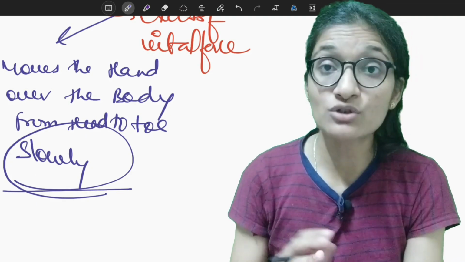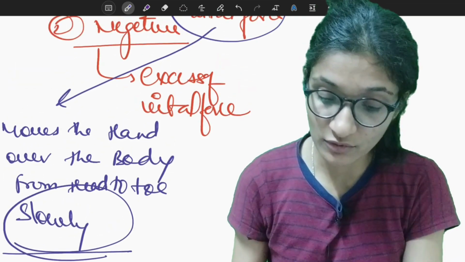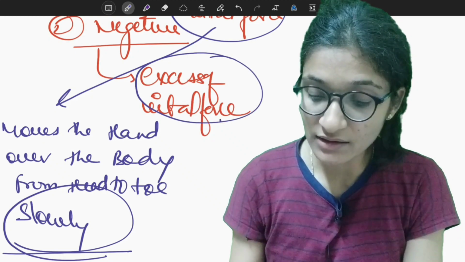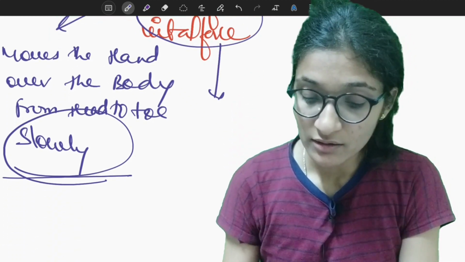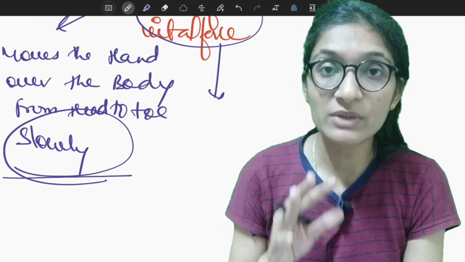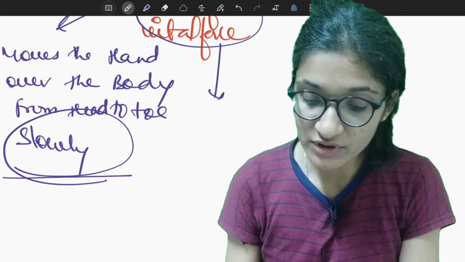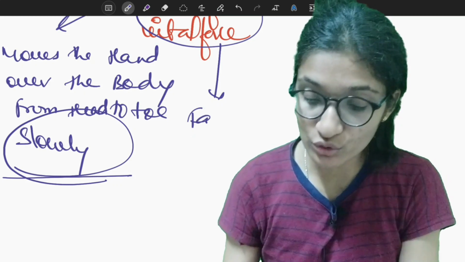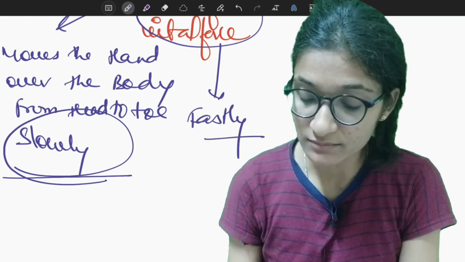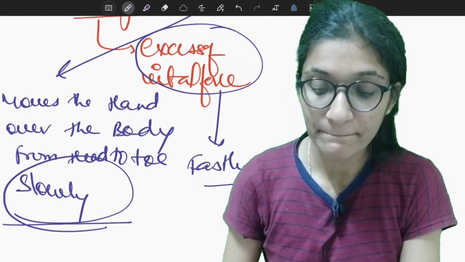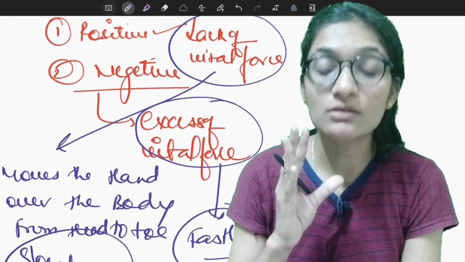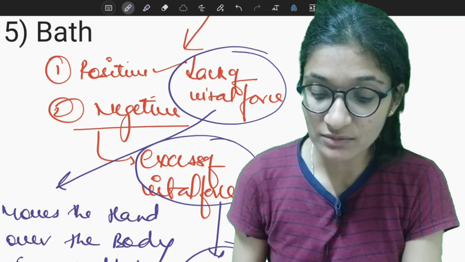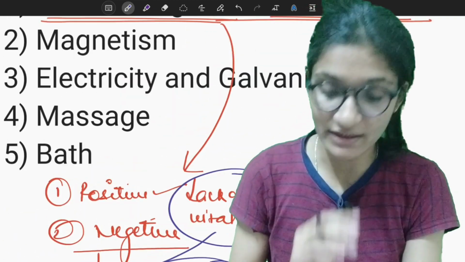The word slowly is very important here. And when there is an excess of vital force, the person doing the mesmerism moves the hand over the body from head to toe fast. So this is the major difference between the two types of mesmerism, positive and negative.